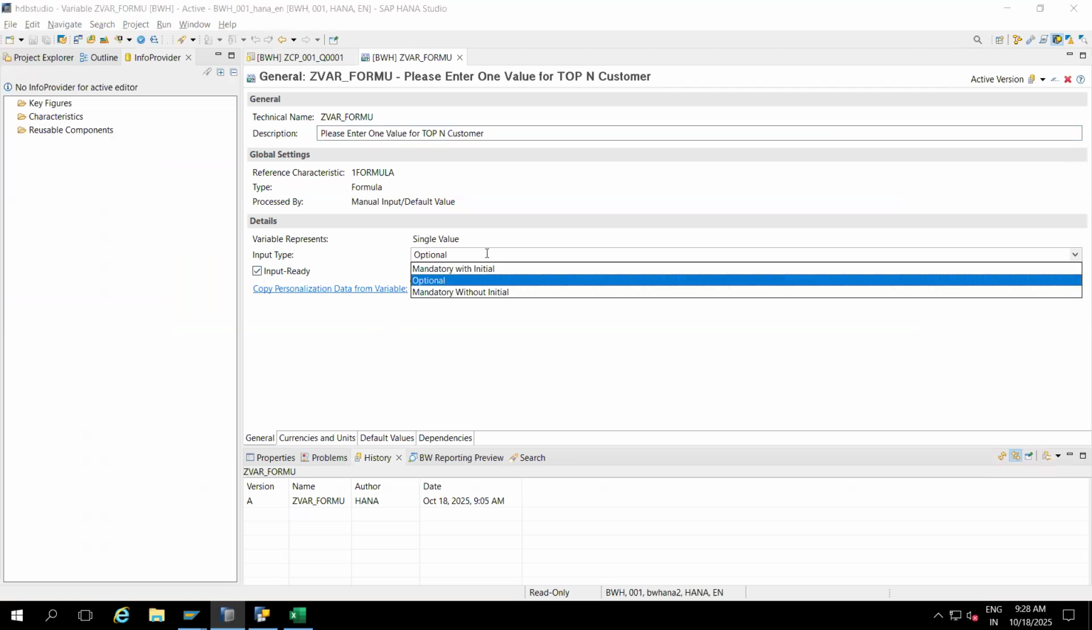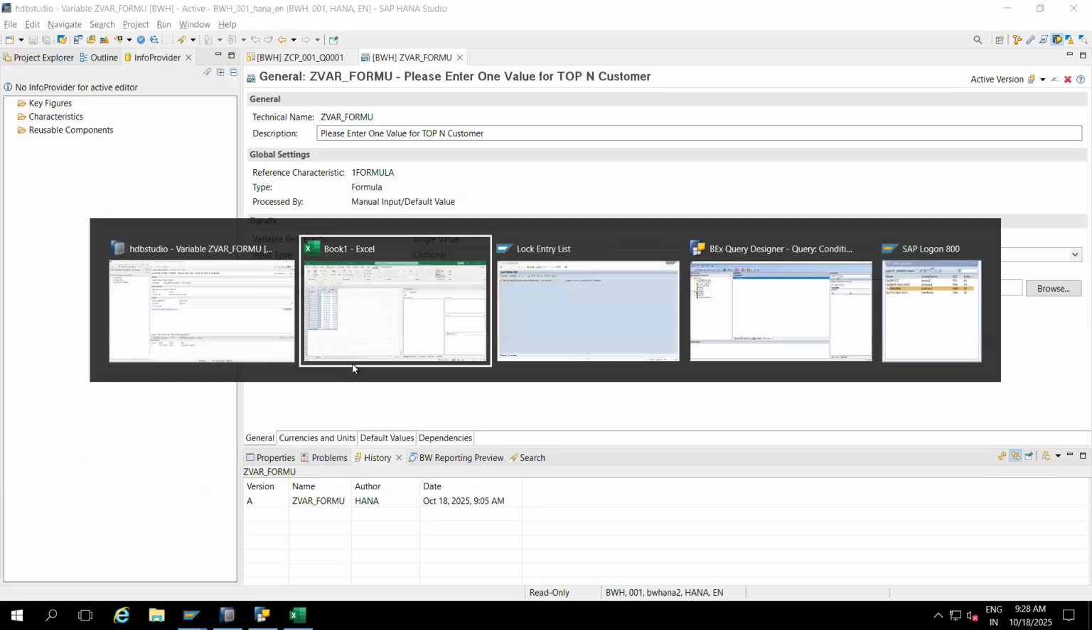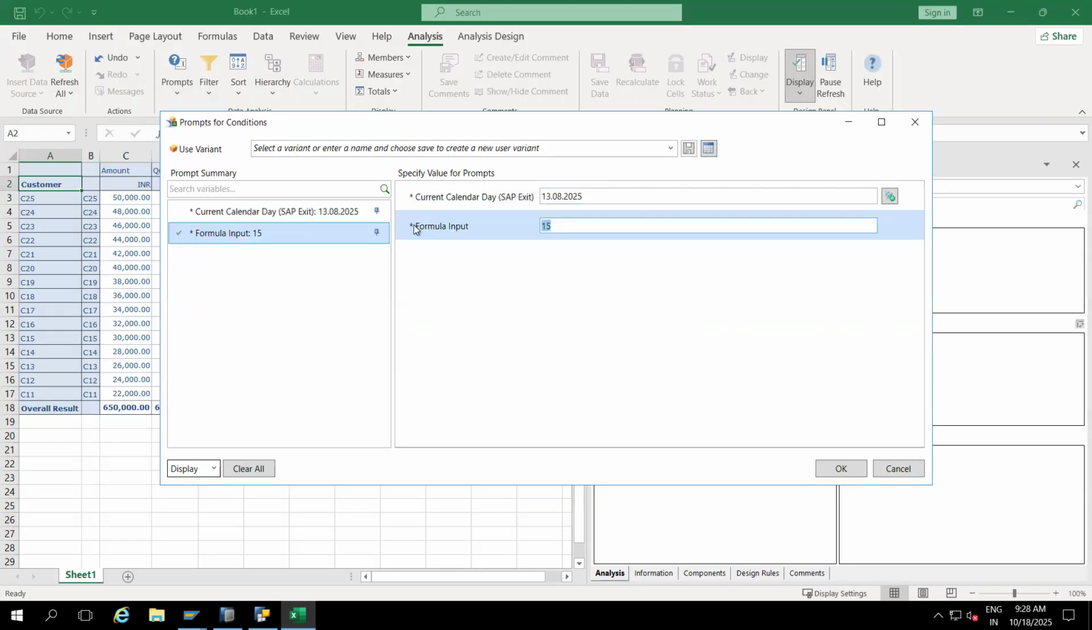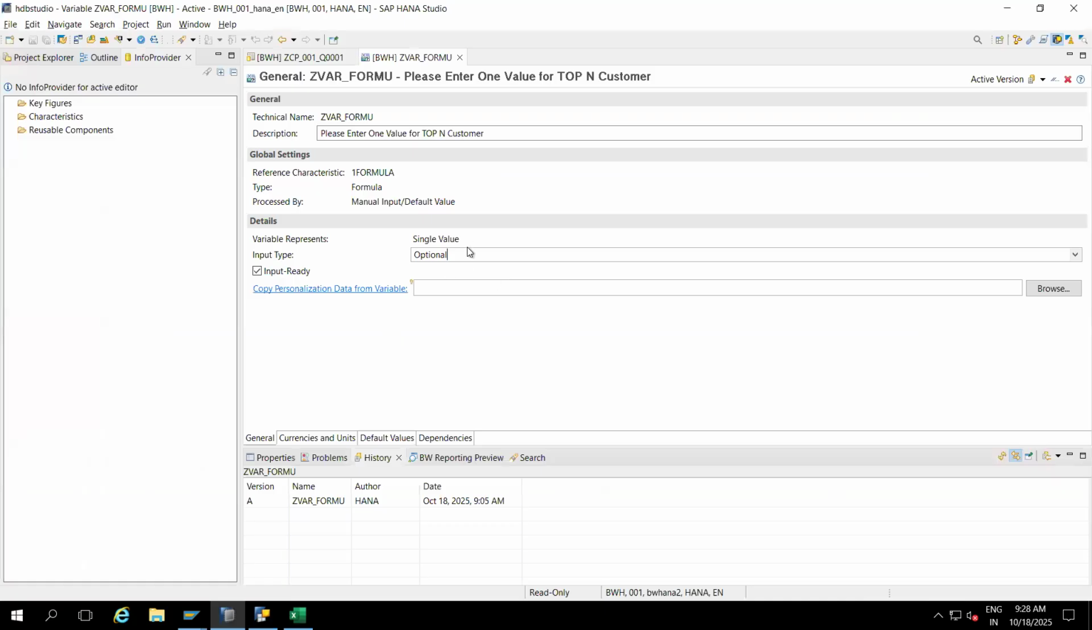Okay. So is it optional or mandatory? Here he has given mandatory. So if I remove it, it will throw an error. See what error it is throwing: specify a value for variable formula input. Okay, this is mandatory. So here I am taking optional. If I give a value, then fine.